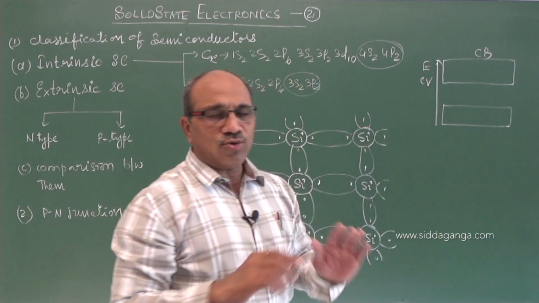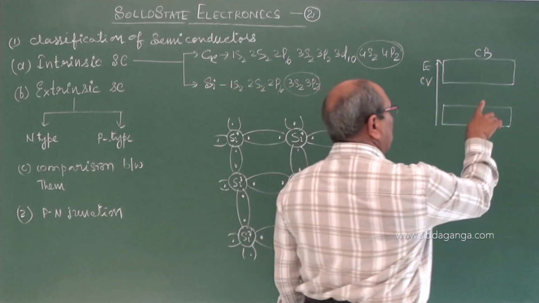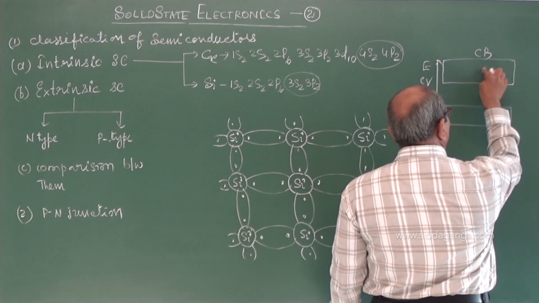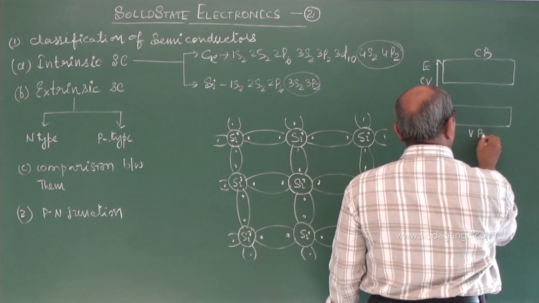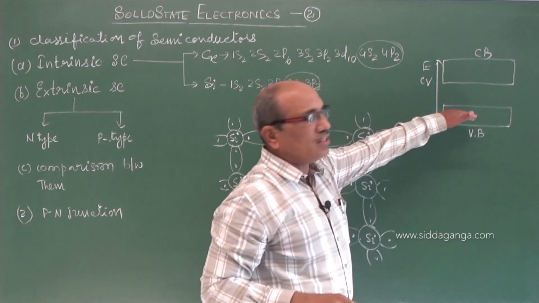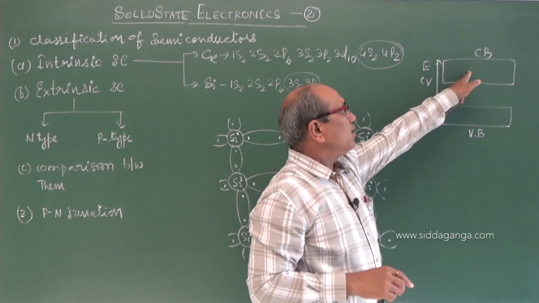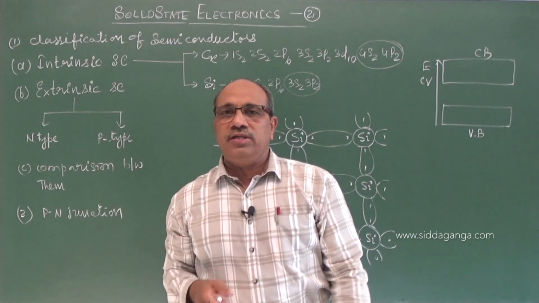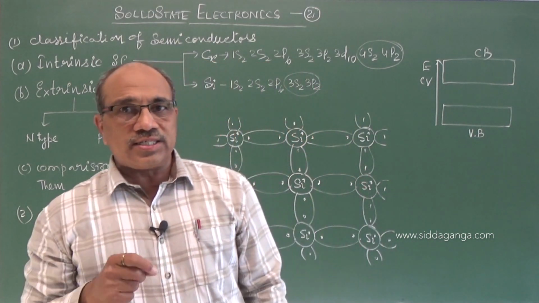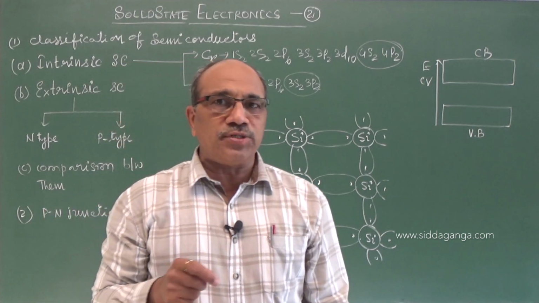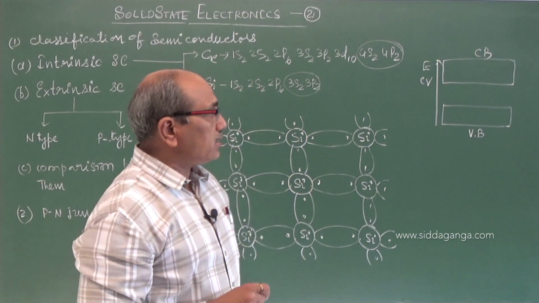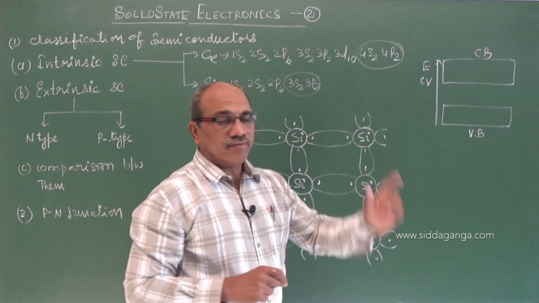The valence band has only valence electrons without holes, but the conduction band is completely empty. And now this intrinsic semiconductor at absolute zero acts as a perfect insulator.